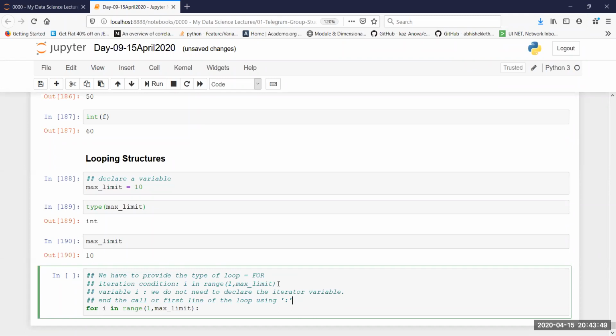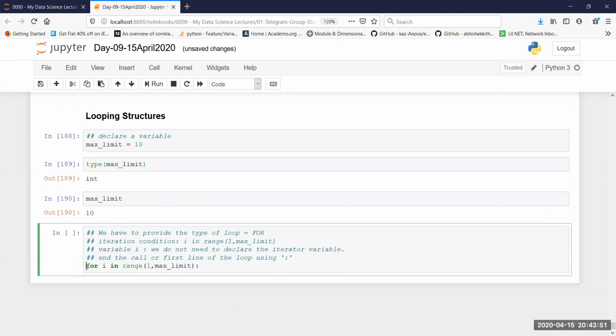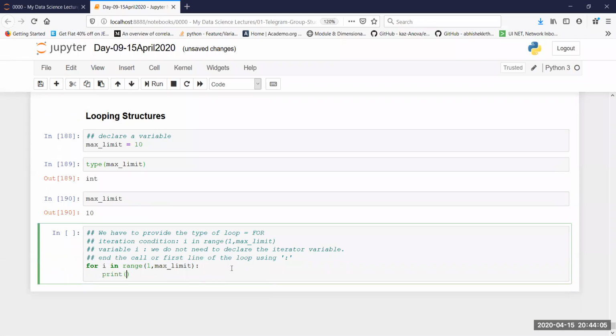That's exactly what we are doing here. So we have a for loop, an iterator variable, then an iteration condition, where I is in the range of this, and I'm going to print, let's say, hello world.